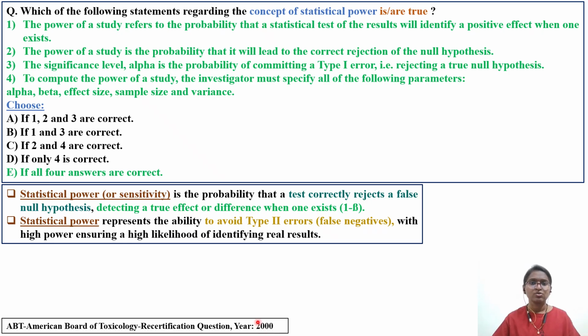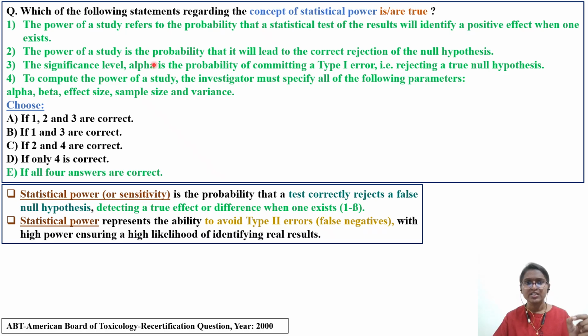Okay, so we need to understand the concept of this statistical power. Which of the following statements are applicable to that? So the first option is, the power of a study refers to the probability that a statistical test of the result will identify a positive effect when one exists. Okay, so this is a direct definition of power of the study, its importance.